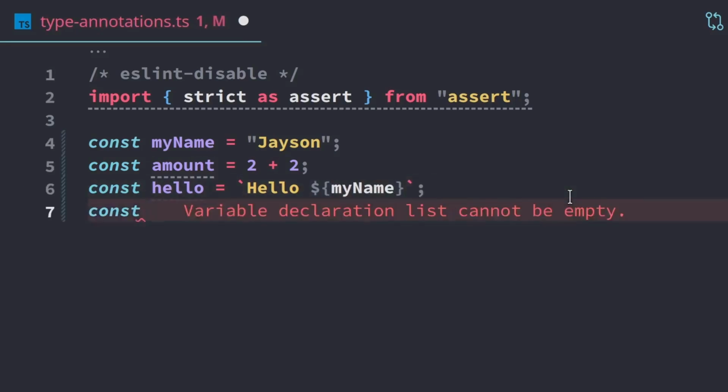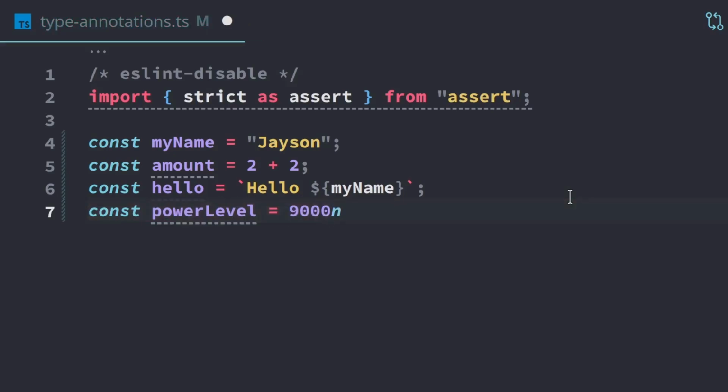And we're also going to use a big integer. So we'll have power level of 9,000. We use n to make a big integer. And we're also going to have a Boolean.